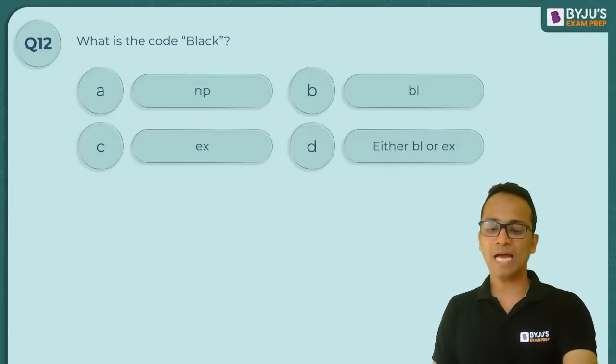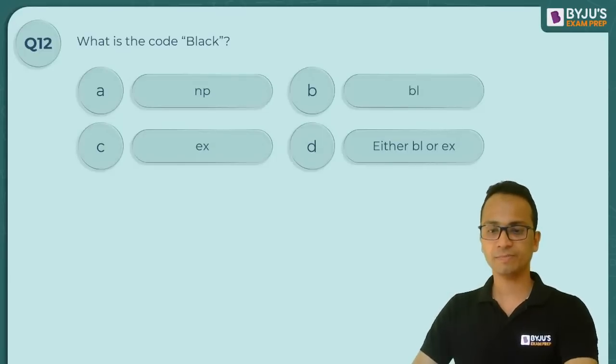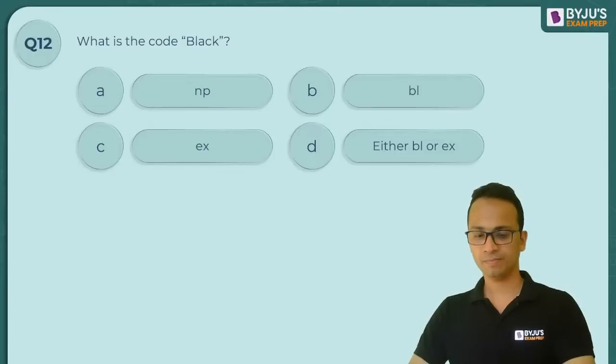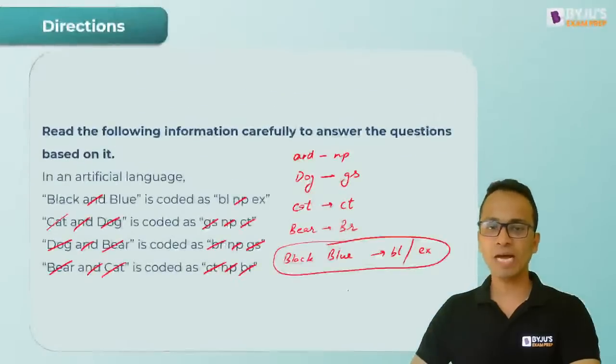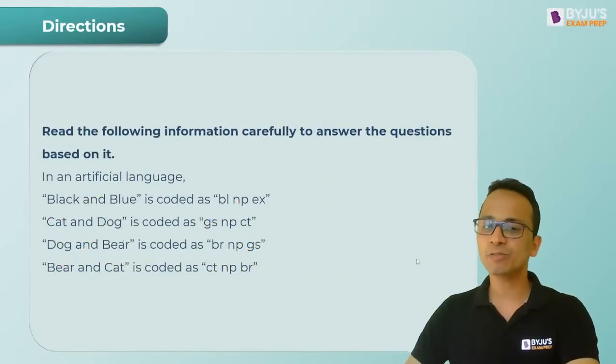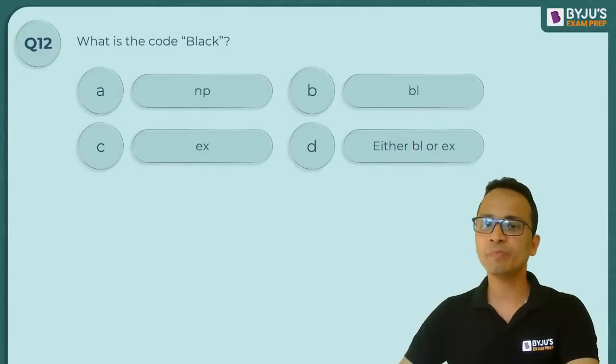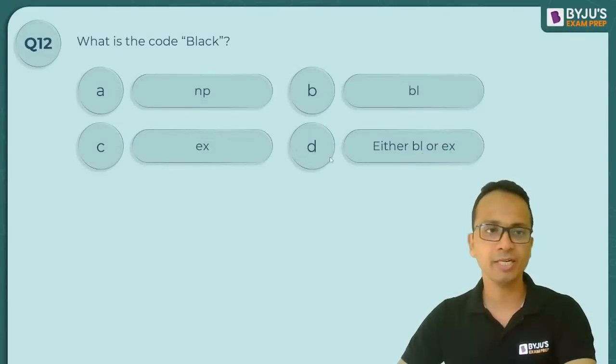What is the code for black? All of you, carefully. All right. So the code for black, let's move back. Black का code BL या EX में से कुछ भी हो सकता है. So that should be the answer, BL or EX. So the correct answer should be option B.